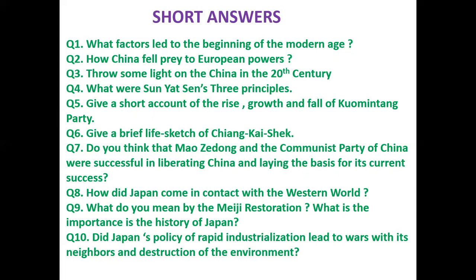Number 1, Renaissance. Number 2, maritime explorations and discoveries. Number 3, the Reformations. Number 4, rise of the middle class. And number 5 is the rise of the nation states. Now, these are 5 factors that led to the beginning of the modern age.